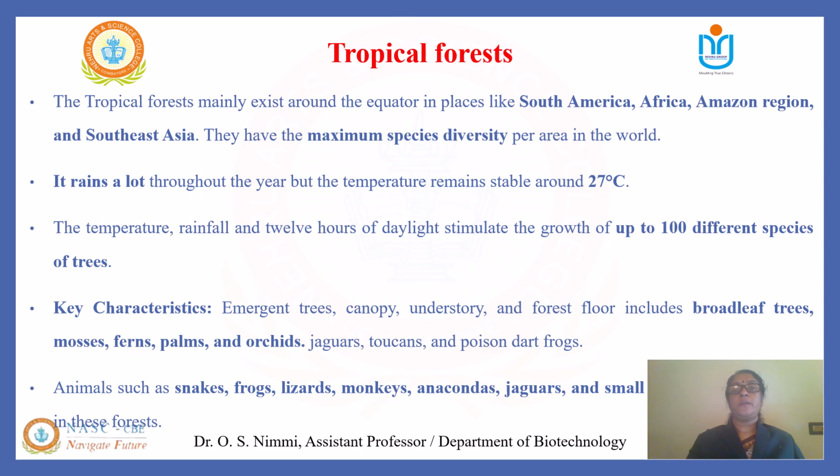The temperate rainforests receive high rainfall and mild temperatures which support large evergreen trees. The coniferous forests are dominated by cone bearing evergreen trees, including the boreal forest and temperate coniferous forests. The deciduous forests are characterized by trees that shed their leaves seasonally.